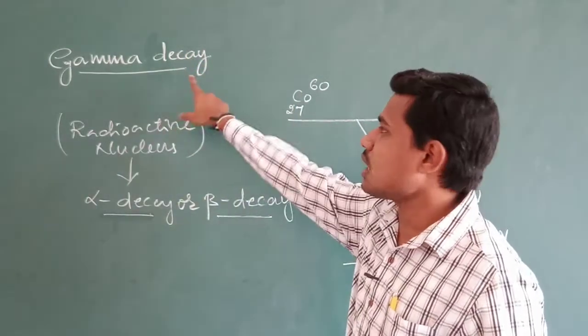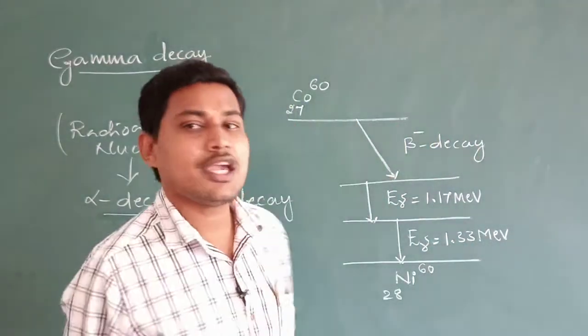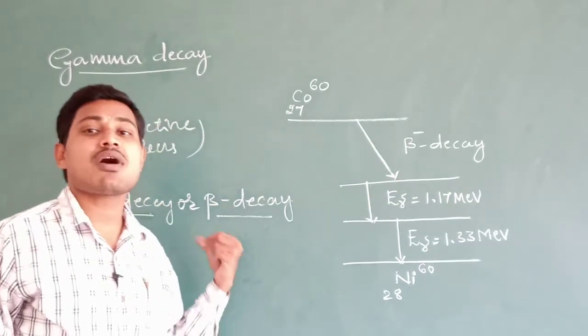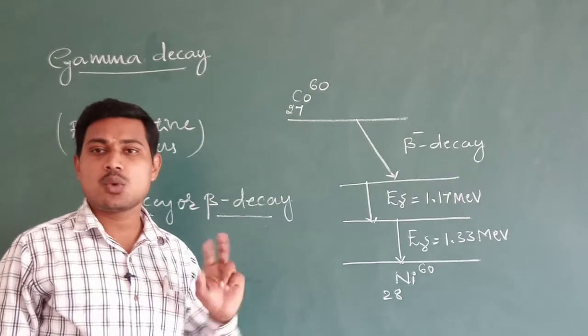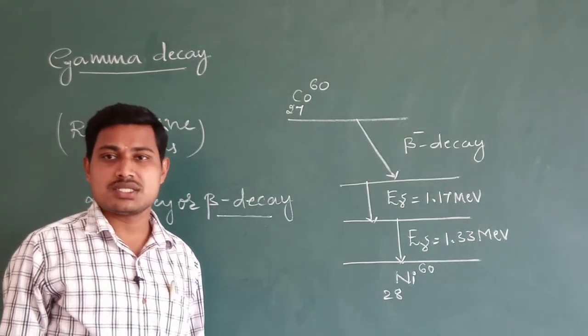Remember, this gamma radiation emitted by the excited nucleus in the case of alpha decay or beta decay has an energy equal to the energy difference between the final and initial states.